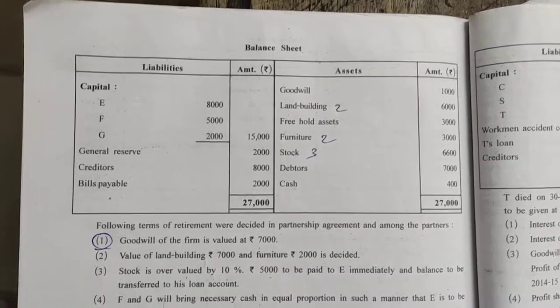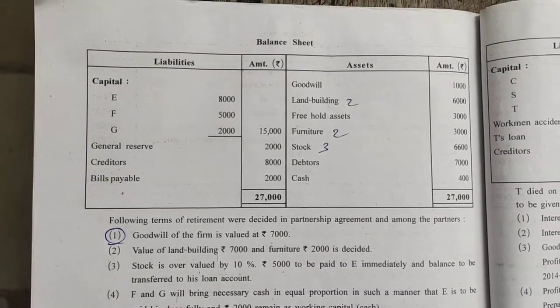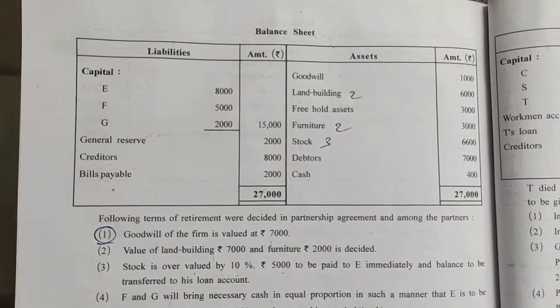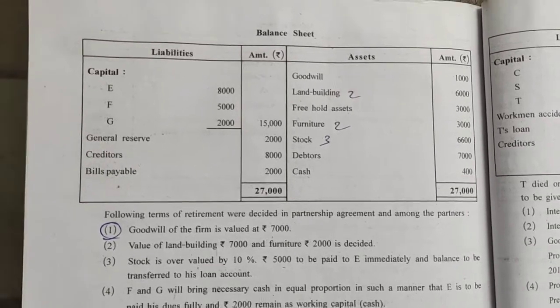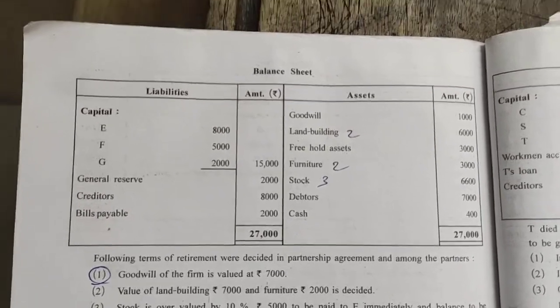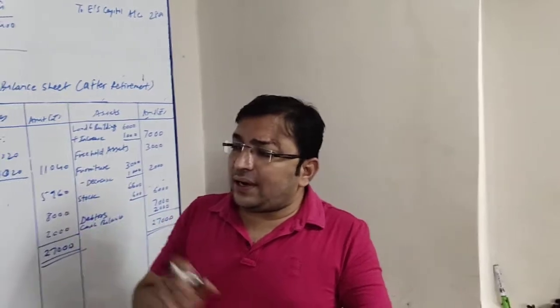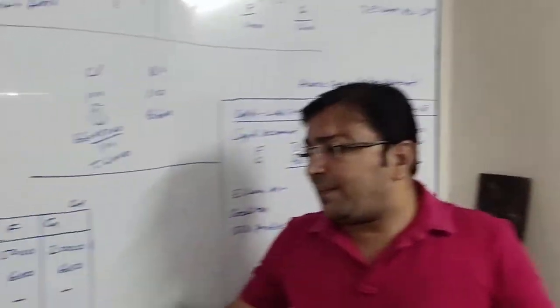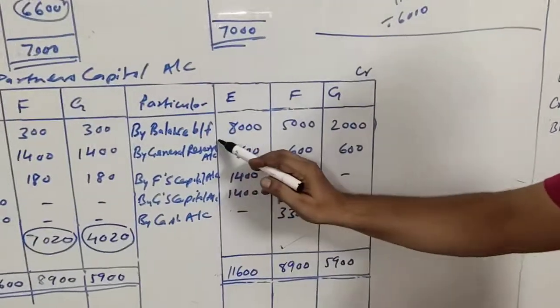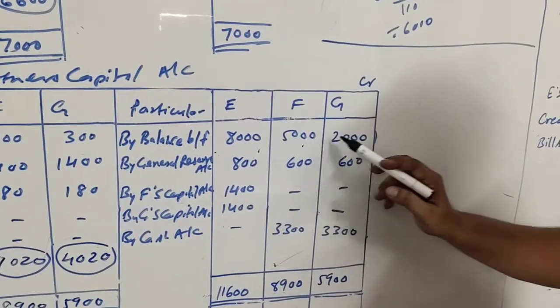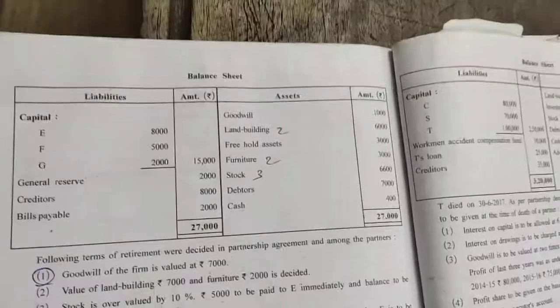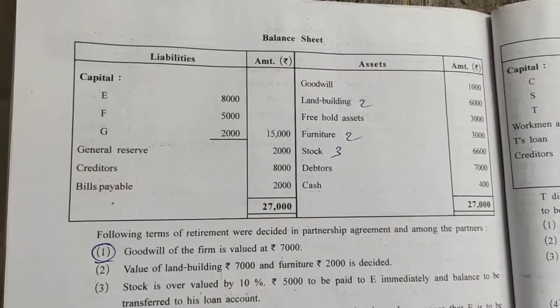The first item given at liability side, capital of E, F and G: 8,000, 5,000 and 2,000. So friends, in the capital account, credit side, opening capital will be written, by balance brought forward 8,000, 5,000 and 2,000. Next, general reserve.